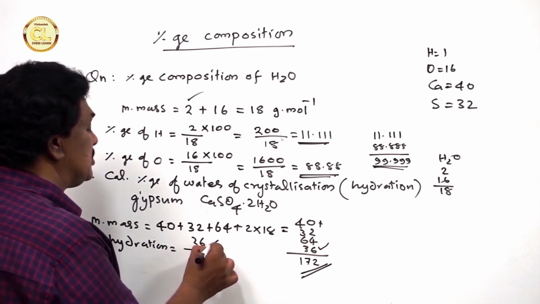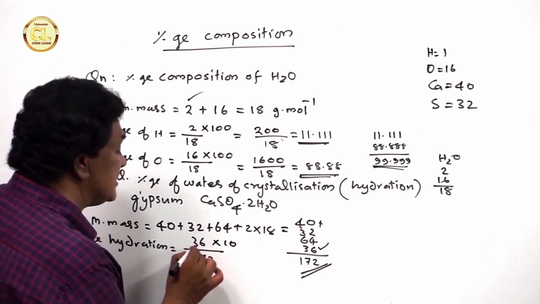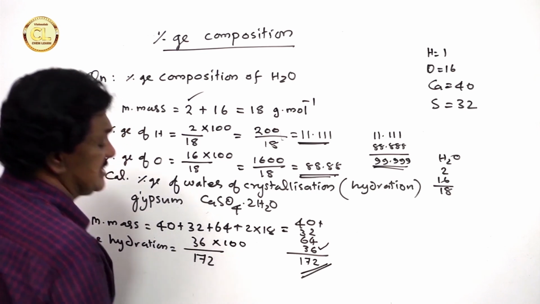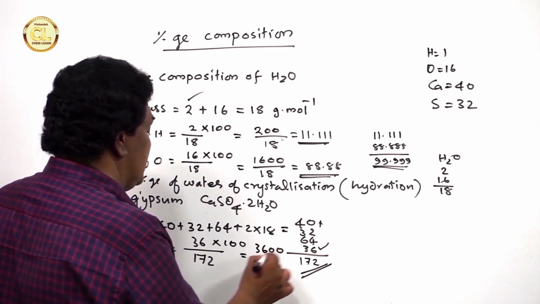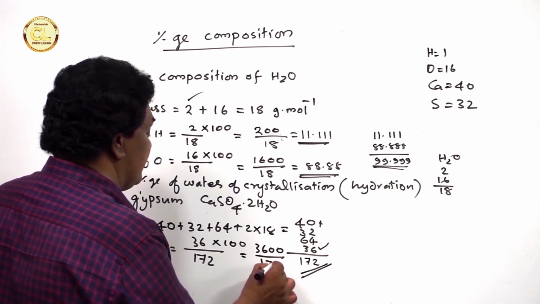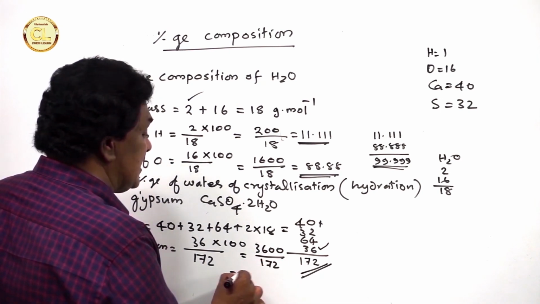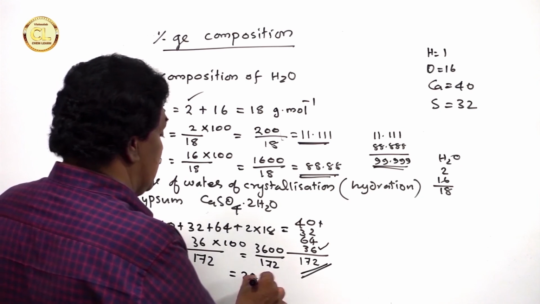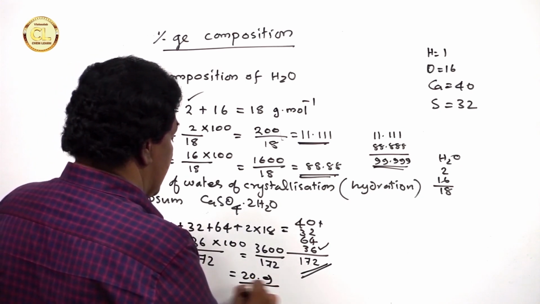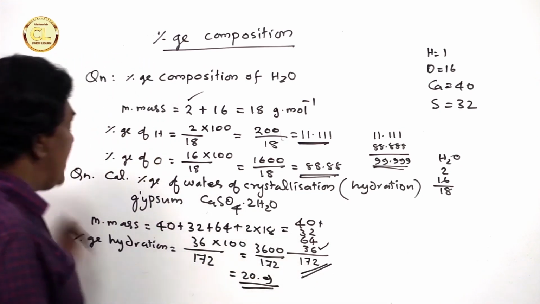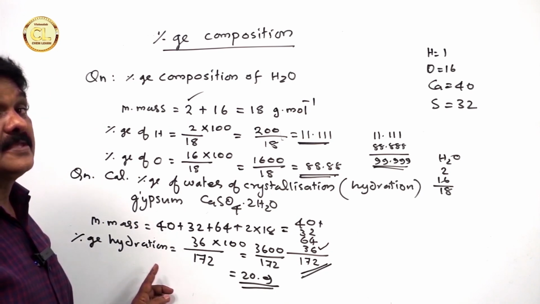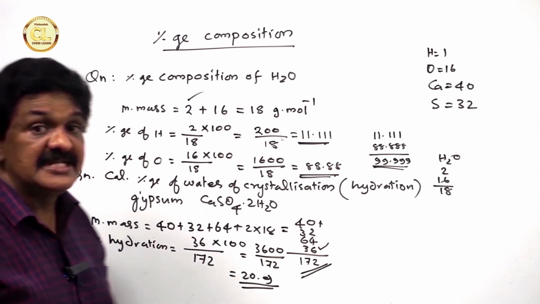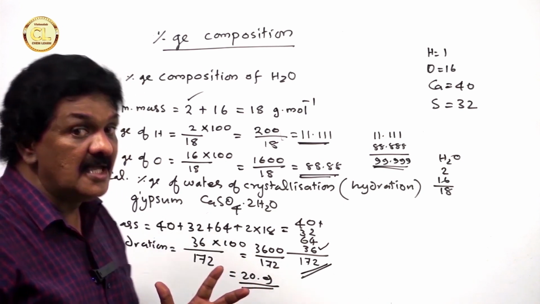So 36 into 100 divided by 172, which is 3600 divided by 172, and it is around 20.9. That's the percentage of hydration of CaSO4 2H2O, that is gypsum.